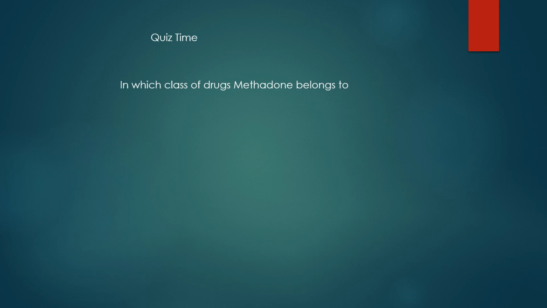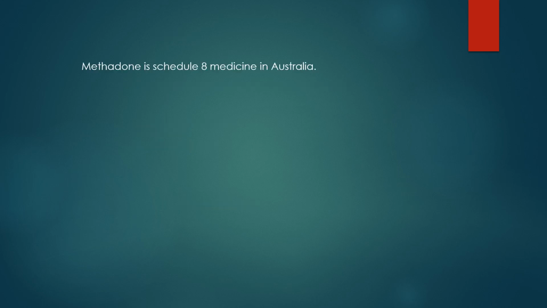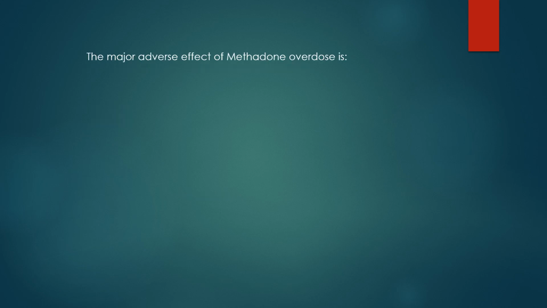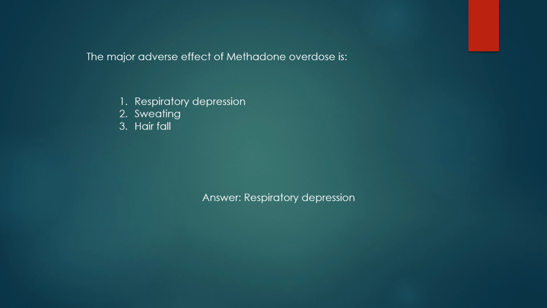Quiz time. To which class of drugs does methadone belong? Aminoglycosides, opioids, ACE inhibitors. The correct answer is opioids. Methadone is a scheduled medicine in Australia. True or false? The answer is true. The major adverse effect of methadone overdose is respiratory depression, sweating, or hair fall? The correct answer is respiratory depression.